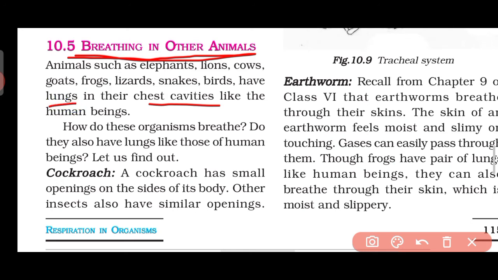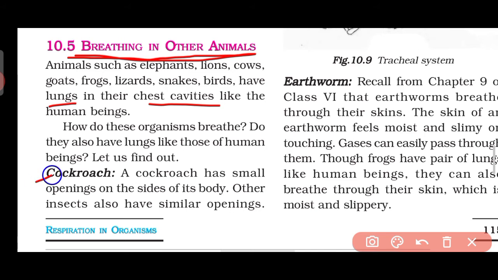Okay, they are having chest cavity, they are having lungs, so we can assume that they breathe in oxygen and that oxygen reaches their lungs. Okay, but let us say, do they really breathe like us? Do they have nostrils like us and the whole mechanism? Is it the same as humans, or is it different? So let us see first the mechanism of cockroach.